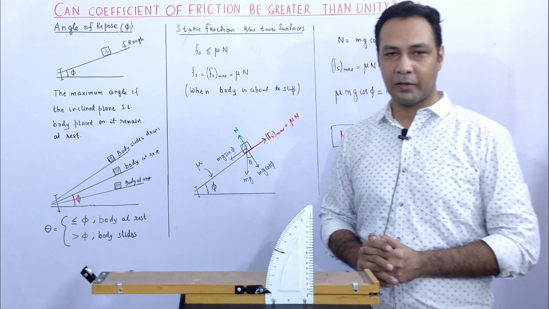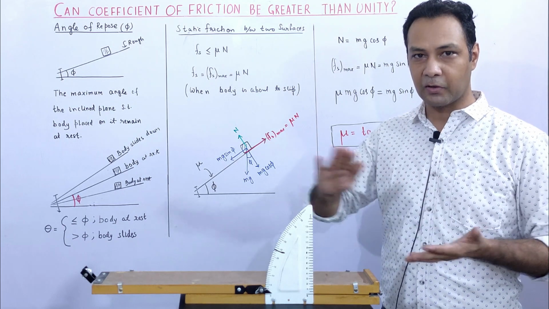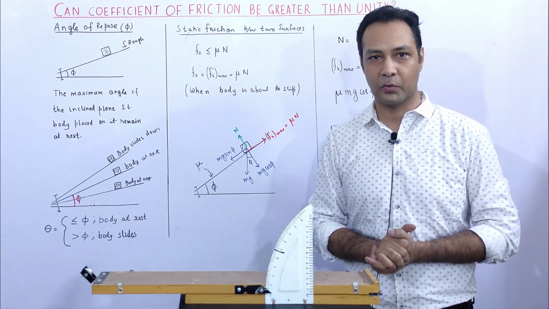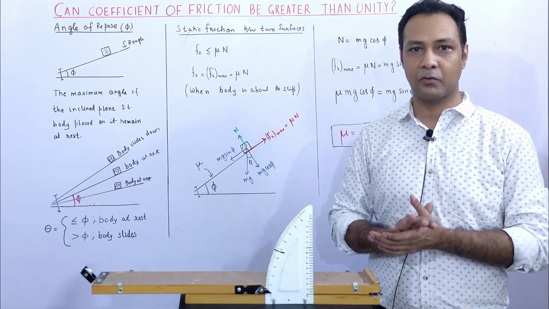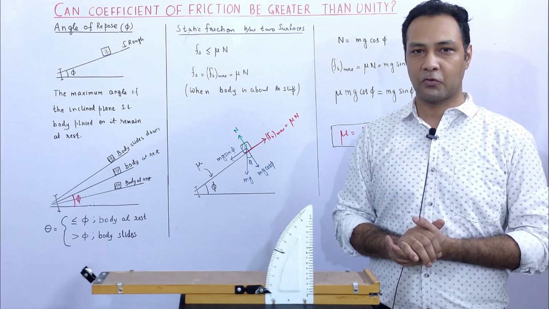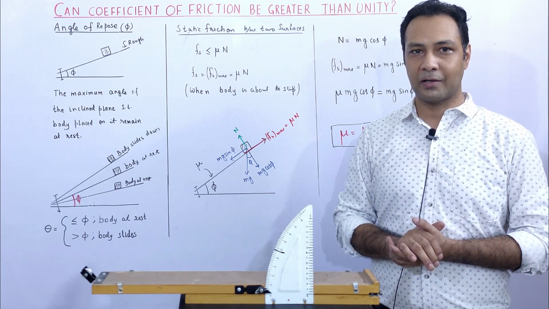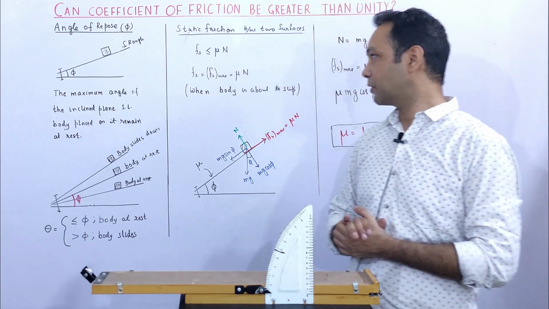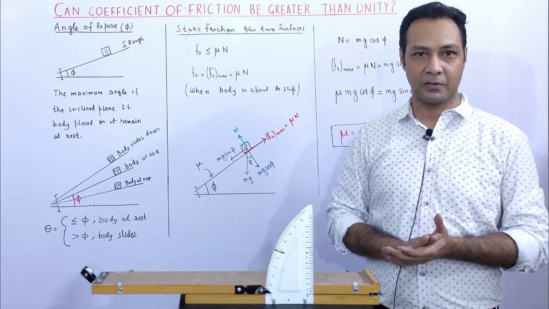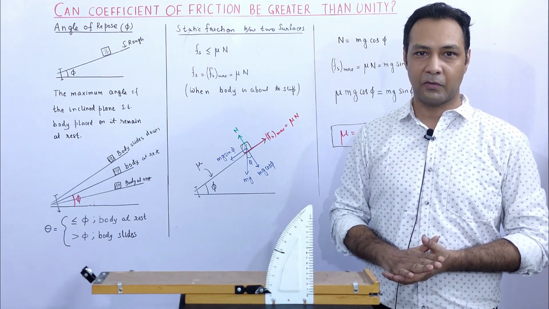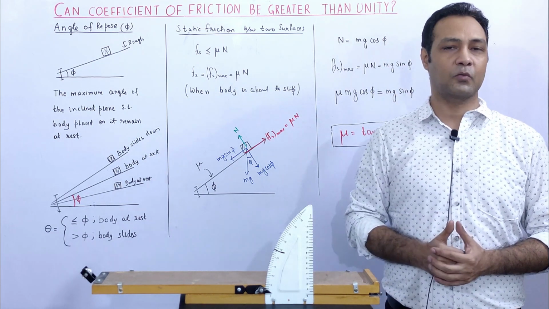Let's recall the concept of static friction. Static friction is a kind of gluing agent. It tries to keep the two surfaces together, and to do that, it can change its magnitude and also its direction. So it is a self-limiting, self-adjusting force. It can adjust its magnitude from 0 to an upper limit. That upper limit is mu N, where mu is the coefficient of friction, which is the thing we want to calculate and see whether it can be greater than unity or not, and N is the normal reaction between the two surfaces.